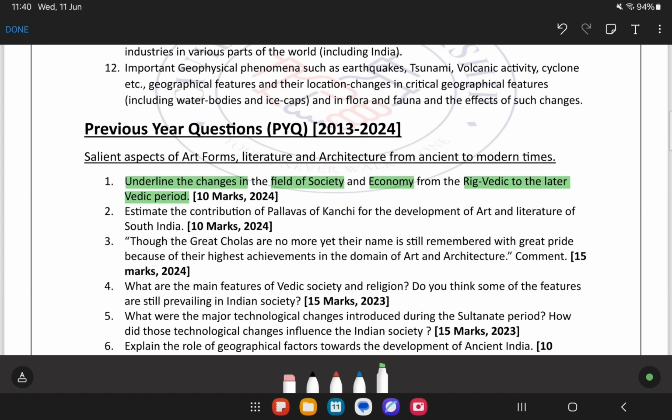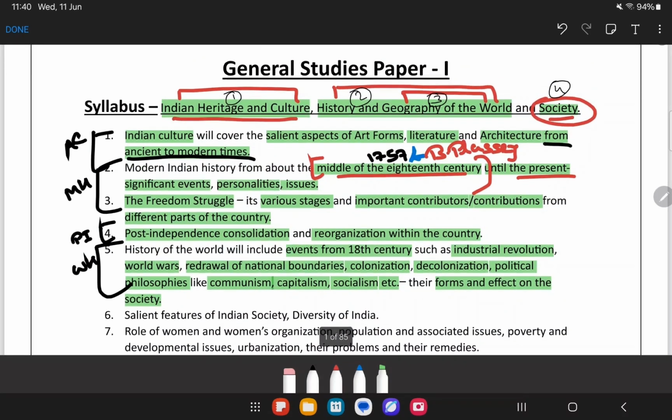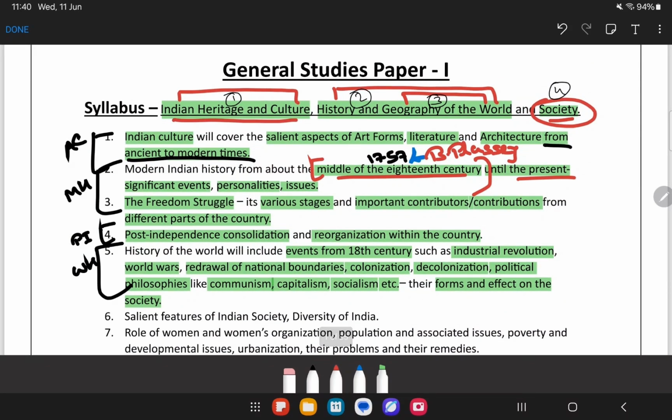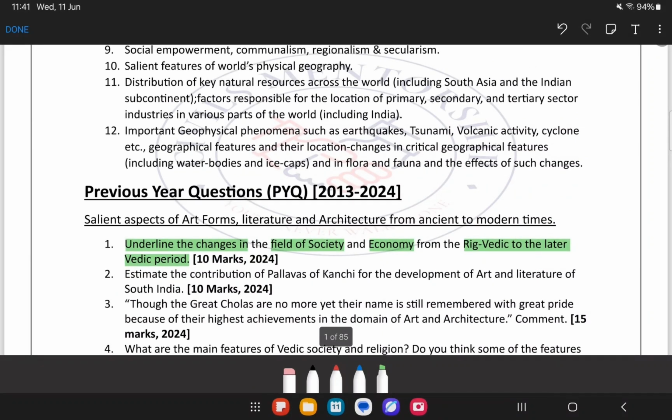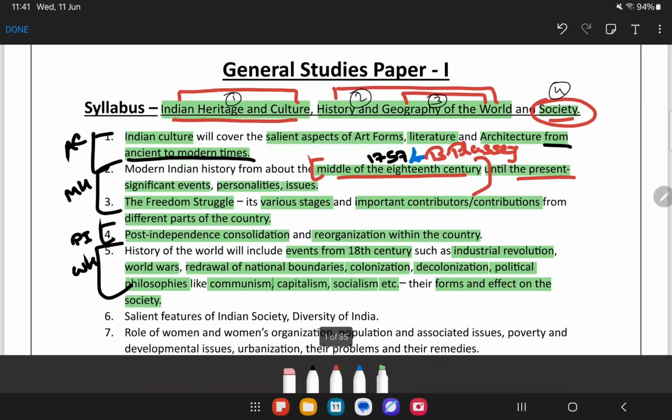Now from which part of the syllabus can we mention it? See, what was my syllabus? Salient aspects of art forms, literature and architecture from ancient to modern times. Now, how did the question come? Underline the changes in the field of society and economy from the Rig Vedic to the later Vedic period. But you see, anywhere in the syllabus is it mentioned society or economy? No, right? But that is why PYQs are very important.